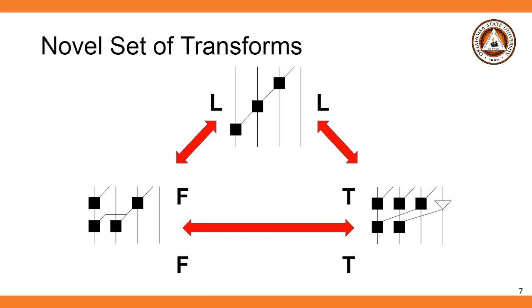This paper suggests a novel approach to the generation and classification of prefix trees through the use of the following transform group. Each of these transforms represents a trade-off between the three parameters of logic levels, fanout, and wire tracks. This leads to a direct trade-off in the power, performance, and area of a network. For example, a reduction in logic levels typically leads to increased performance at the cost of increased area and power consumption.